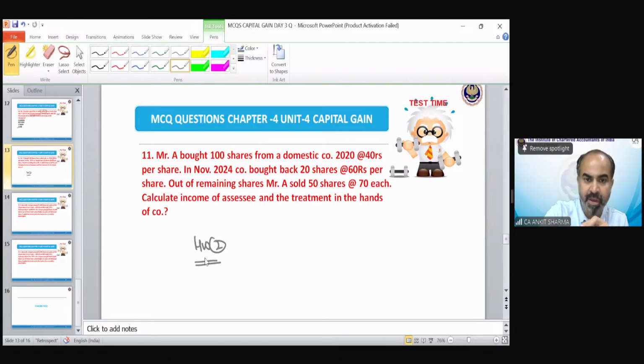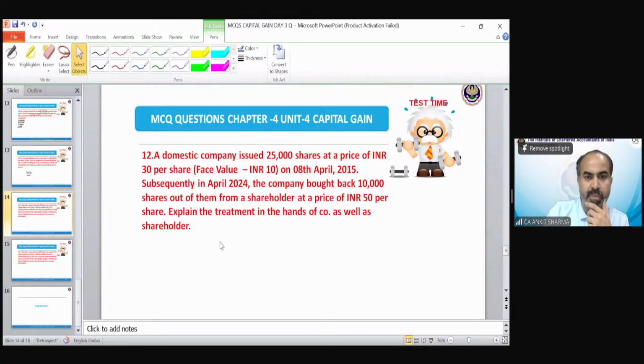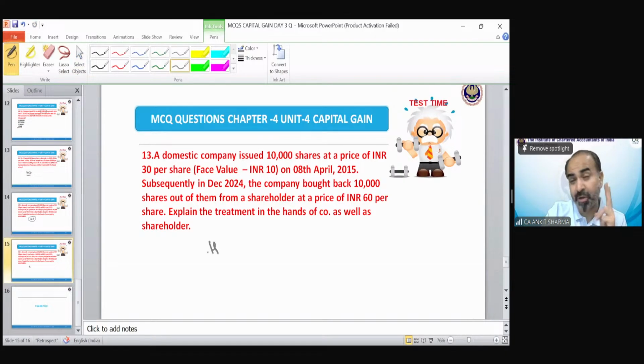This is regarding buyback of shares. Question number 12, that is your homework question number 3. And this is question number 4. They all, question number 2, 3, and 4, are connected to buyback of shares. So please read it carefully and try to solve it. In the next session, we will discuss these questions also.